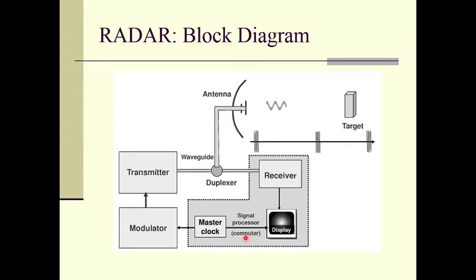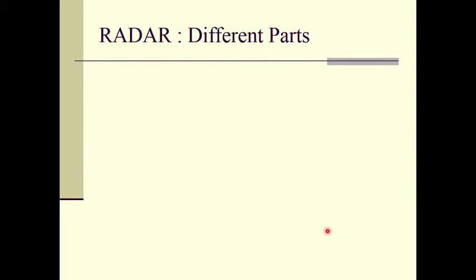So, inside this computer that will process the signals, we have the master clock, where we can see it will keep track of the transmitted wave and received wave, right. So, this computer will do the calculation and display it on the display. It will show the exact location and the range and other details of the target.